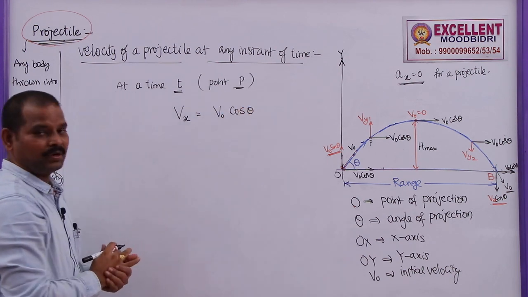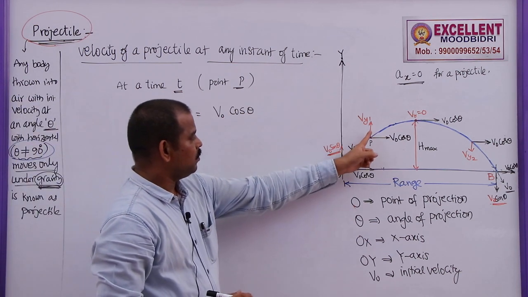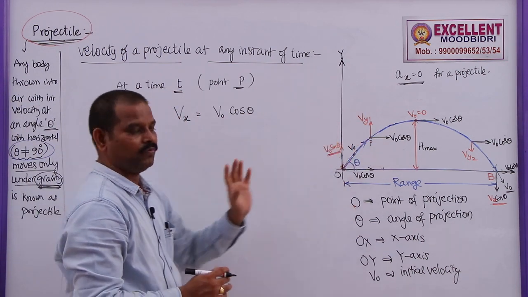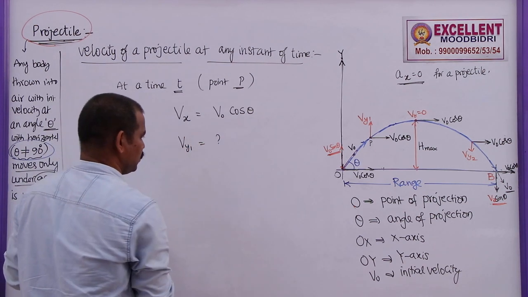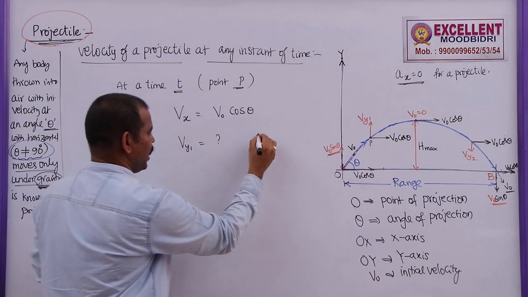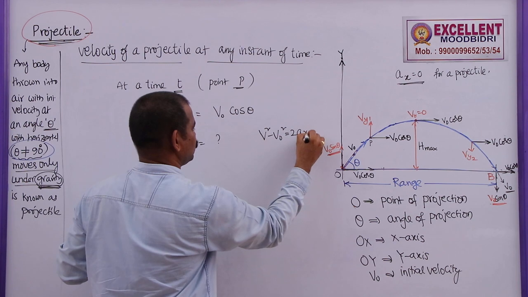But what is the vertical velocity? We know here this is V naught sin theta, but what about the velocity here? Vy1 is a question mark. So how to find this value? We have the formula V square minus V naught square is equal to 2ax.